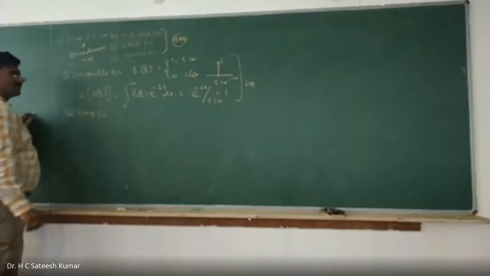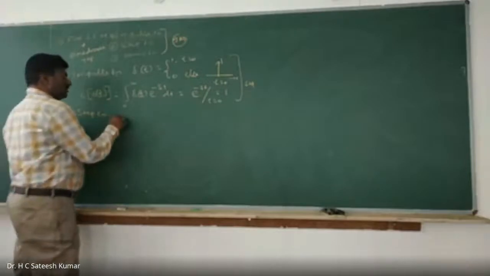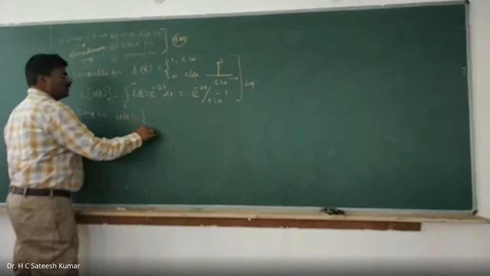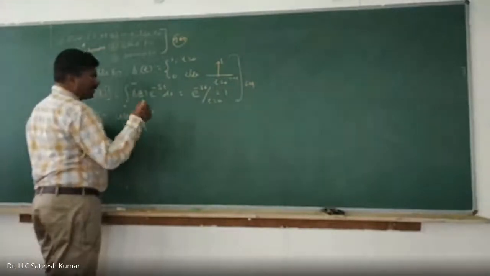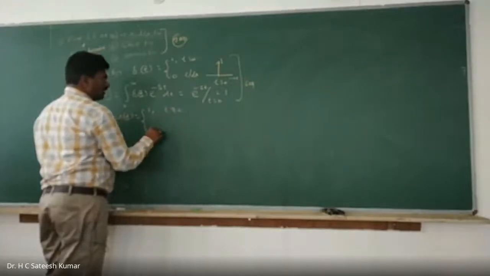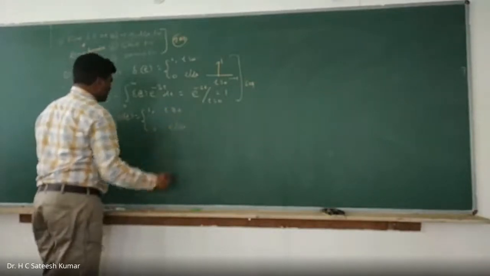Step function is something like this. What do we call it? U of t. The definition is like that. I did it last class only. U of t is equal to 1 for t greater than or equal to 0 and is equal to 0 elsewhere. So therefore, what is that?